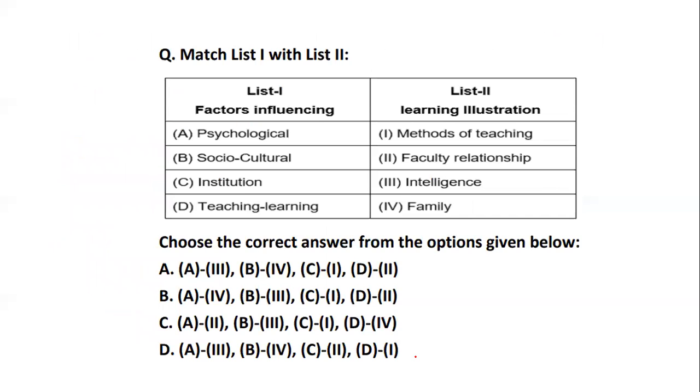Question number 7 talks about various factors which are influencing the teaching learning process, and the learning illustrations. They have given an example. The factors which influence the process are psychological factors, socio-cultural factors, institutional factors, or teaching learning itself. And the illustrations are method of teaching, faculty relationship, intelligence, or family. There are various factors which influence learning, and there are various learning illustrations. So you have to match those. Let's see how many of you are able to do it correctly.